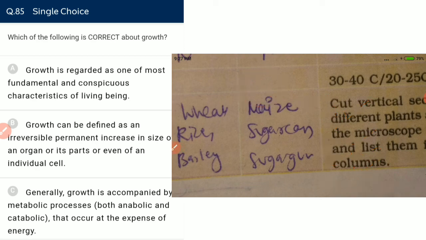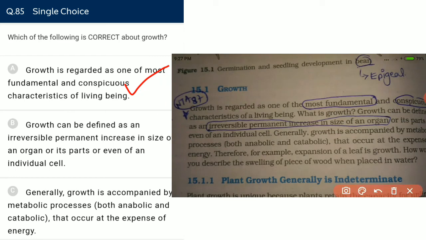Growth is regarded as one of the most fundamental and conspicuous characteristics of living beings. It is correct. This is not according to me, it is according to NCERT. The whole paragraph is pasted as it is. The growth can be defined as an irreversible permanent increase in the size of an organ